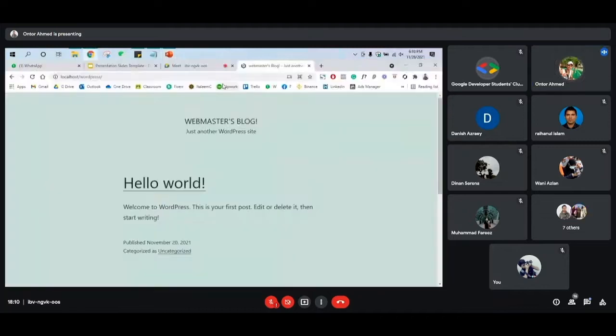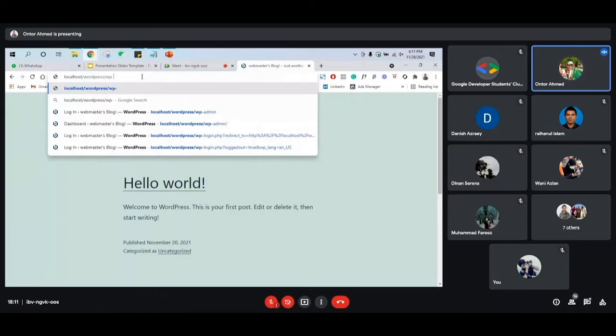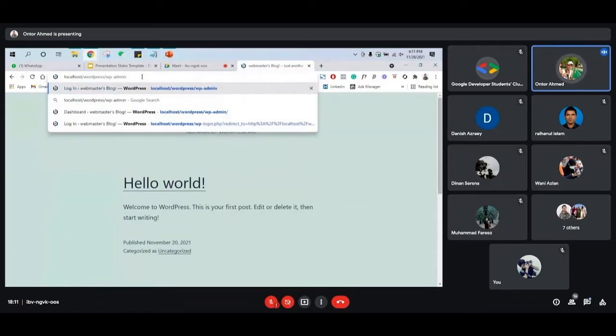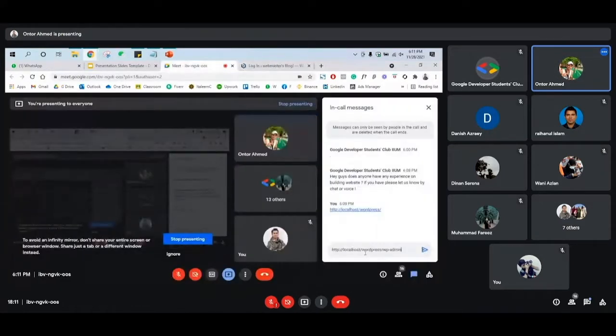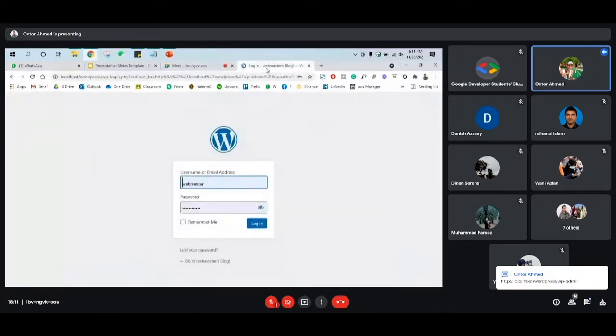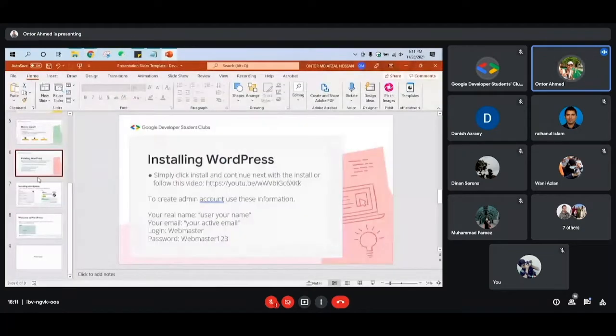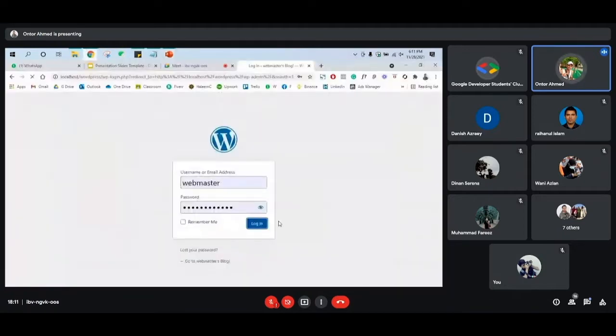After we install WordPress, we can follow this link, and then you need to log into your WordPress dashboard. In order to log in, you need to type wp-admin and then press enter. Once you come to the login page, you can use the credentials that I suggested in the slides to log into the WordPress dashboard.